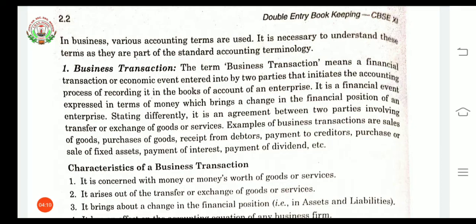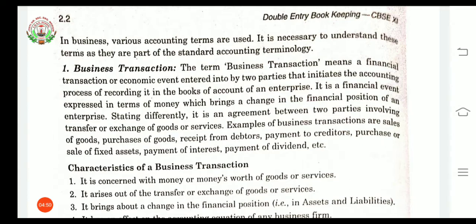Now understand with the help of a few examples here. The first example that is given here is sales of goods. When there is a sale of goods, the firm will be the first party or one party that is considered the seller, and the other party will be considered the purchaser. So two parties are involved here. Take the next example, purchases of goods. Here the firm is purchasing something. One party is the firm here and the other party who is selling their goods will be considered the second party. Again two parties are involved here.